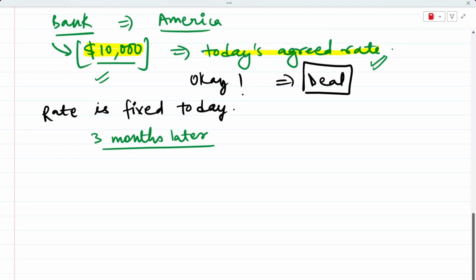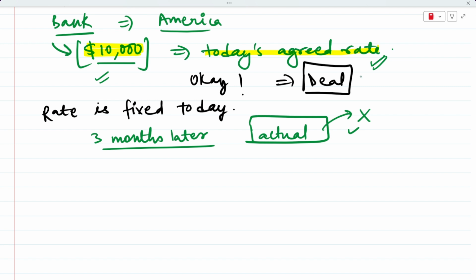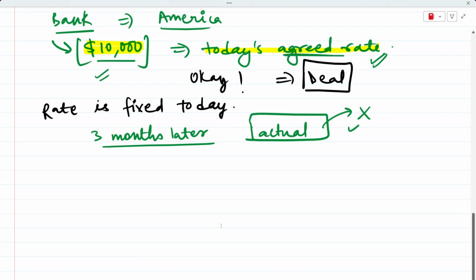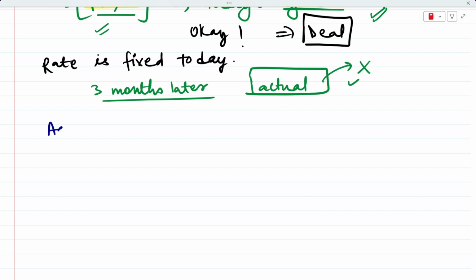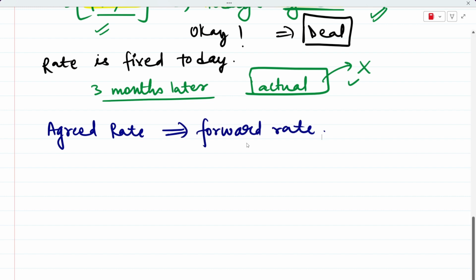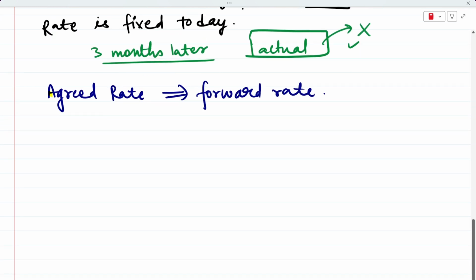All right. So no matter what the actual market rate is at that point of time, you don't have to pay at the actual market rate, because you already agreed with the bank on a rate 3 months earlier. Okay. So basically, the agreed rate between you and the bank is called the forward rate. All right. So the agreed rate that you and the bank locked in is called the forward rate.